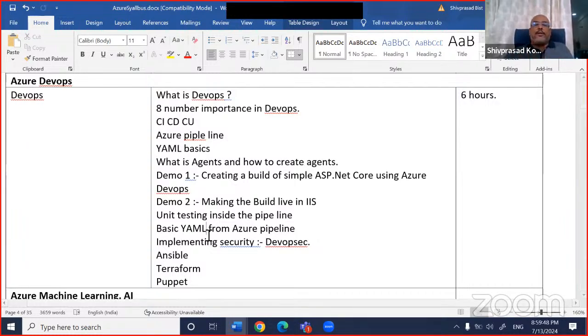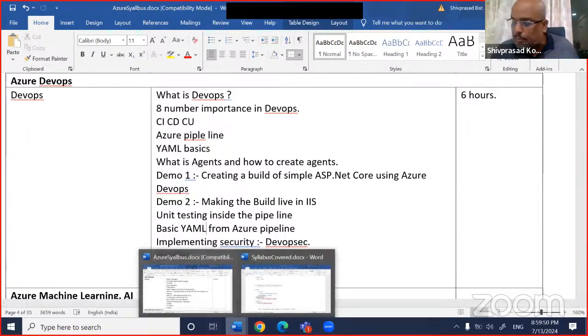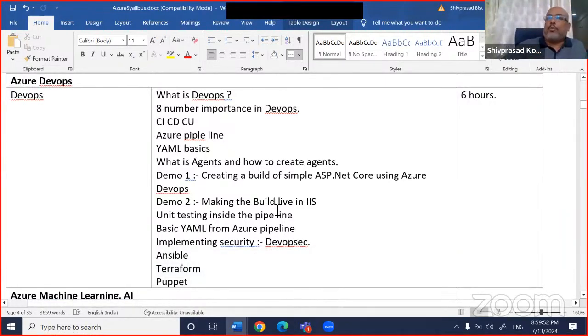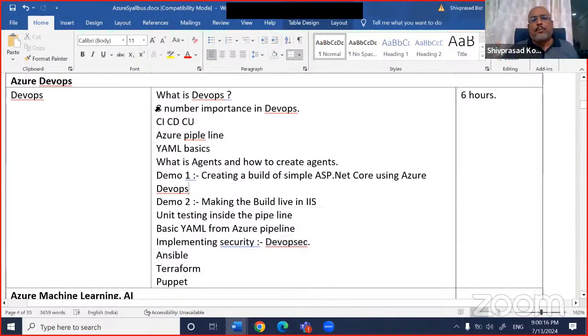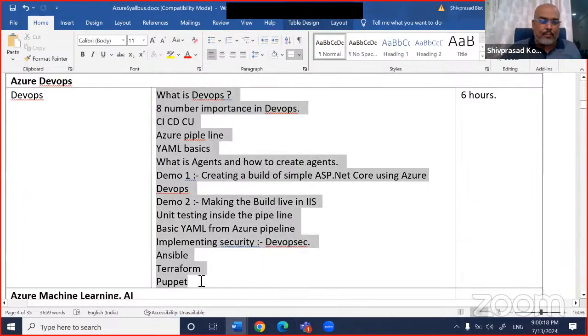So guys, let us get started. And very quickly, for people who are logged in from YouTube, we have 6 sessions. It may also become 8 sessions. Sometimes, people who are internally taking the training know this very well. We take the training and then suddenly someone says, why don't you add DevOps Sec? If you add DevOps Sec, then 1 more hour increases, right? So I keep the flexibility of 1 or 2 extra hours, so that 6 can become 8 hours also. But whatever it is, this is the basic agenda which I am planning.